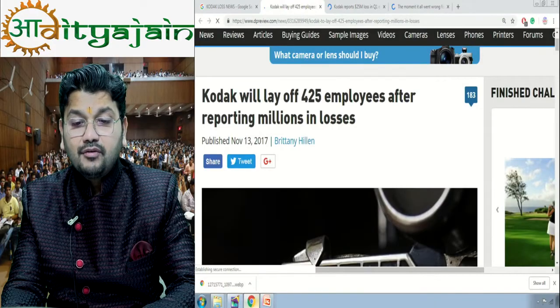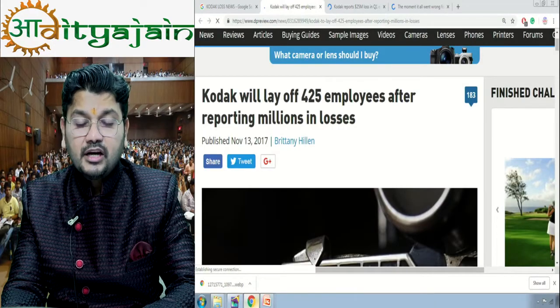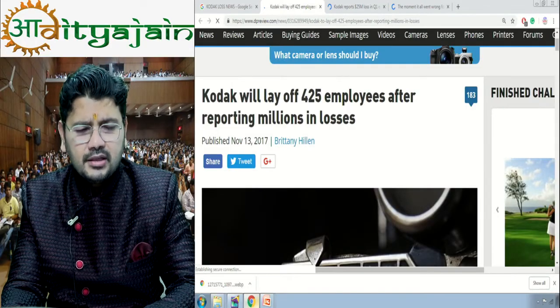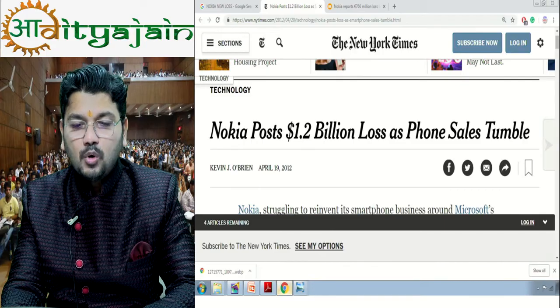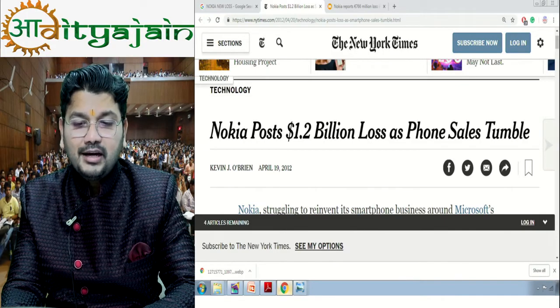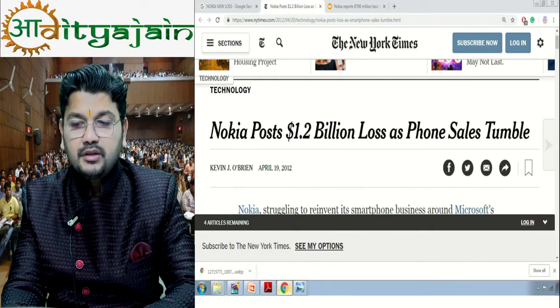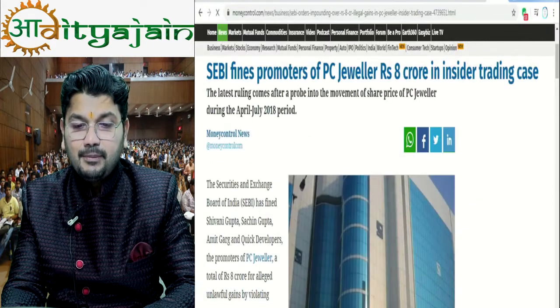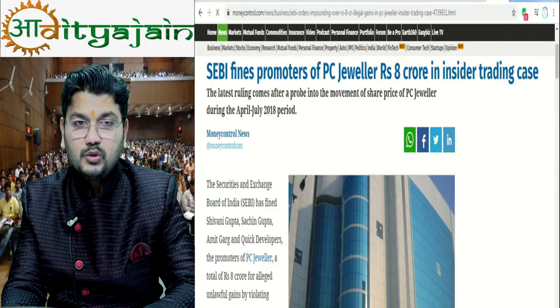Kodak will lay off 425 employees after reporting millions of losses. This is Kodak's problem, unsystematic risk. Nokia posts $1.2 billion loss as phone sales tumble. This is unsystematic risk. SEBI fines promoters of PC Jewelers.